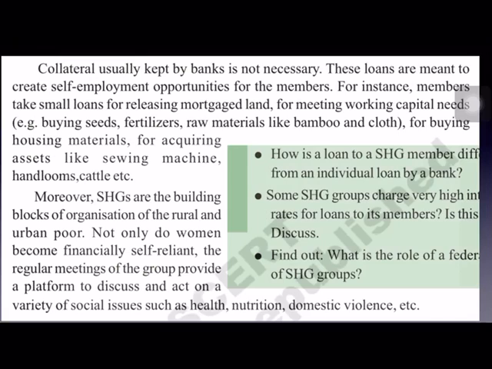So like that, these SHGs are the building blocks of organization of the rural and urban people. They provide a lot of help to the people in rural and urban areas. Women become financially self-reliant because of these self-help groups, because when they take loans, they start a small industry at home, and then they can earn profits slowly. They will increase their earnings. And the group members meet regularly, and they discuss many social issues in these meetings.